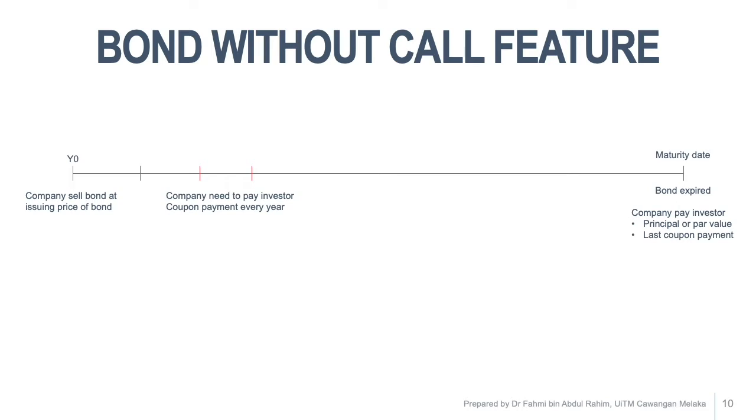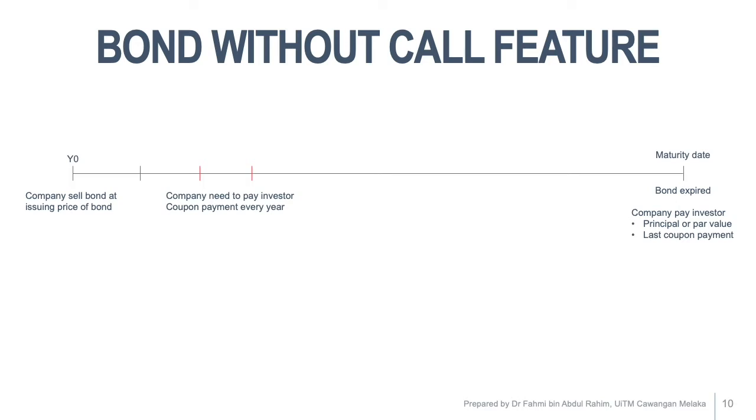During the holding period of the bond, the company needs to pay the investor a coupon payment every year. Then at the maturity date of the bond, the company needs to pay the investor the principal or par value. The company also needs to pay the last coupon payment to the investor. This is a bond without call feature.